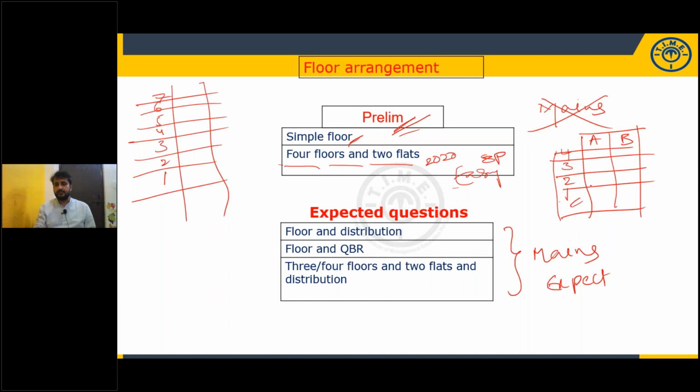Here I should take it like this. Floors and flats should be taken like this. If you know this, placing the 8 persons is very easy. Initially, it leads to 2 possibilities. You have to write the 2 possibilities. While going through the clues, one possibility will be ruled out, and the one remaining possibility is your final answer. So that is with respect to all these models.